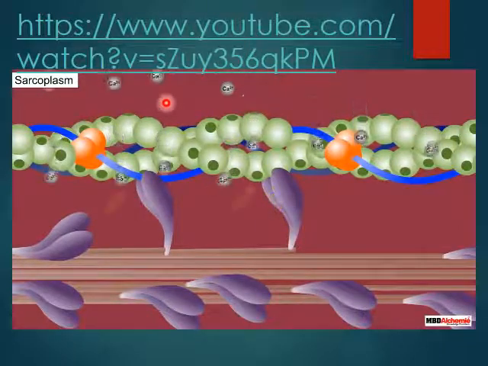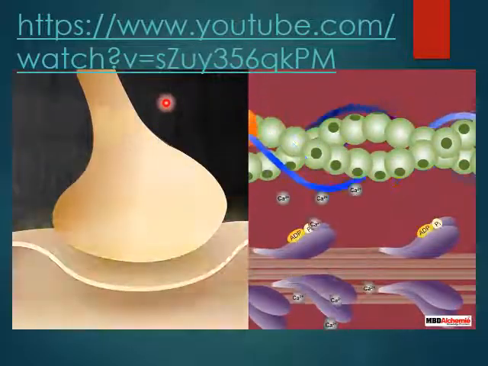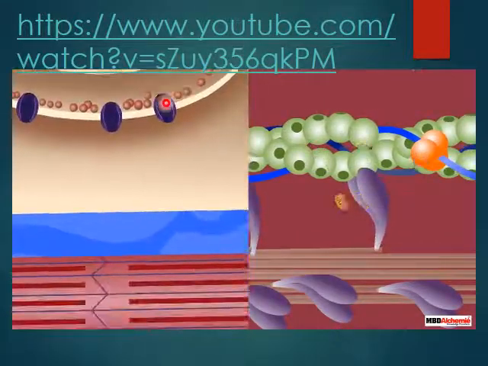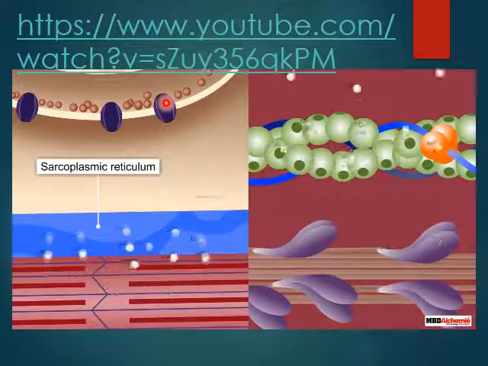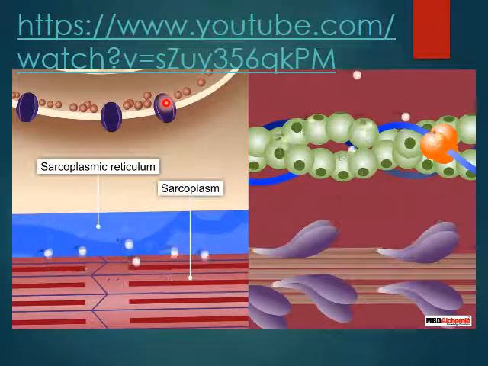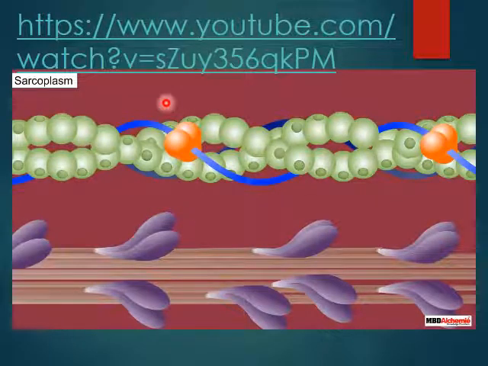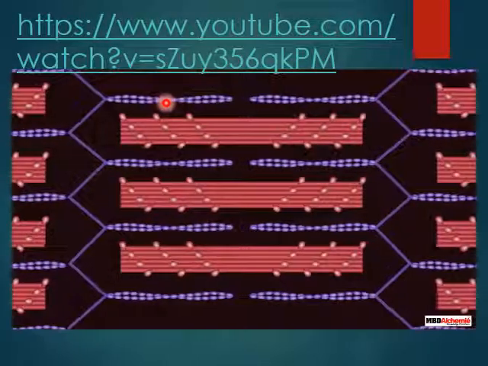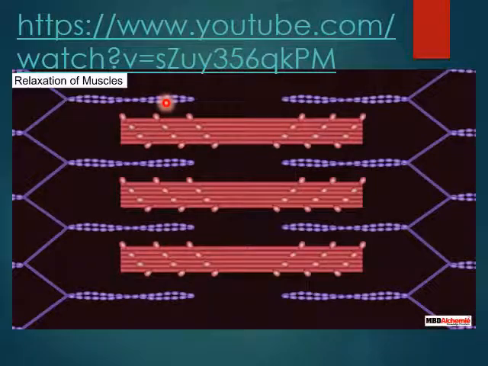The cross bridge cycling sequence continues to repeat till the muscle fiber is excited by the signal from the CNS. As the signal stops, no further release of calcium ions from the sarcoplasmic reticulum occurs. This enables the pumping back of calcium ions from the sarcoplasm into the sarcoplasmic reticulum. This pumping back of calcium ions results in the masking of active sites on the actin filaments. This in turn causes the return of Z lines back to their original position, that is, relaxation.